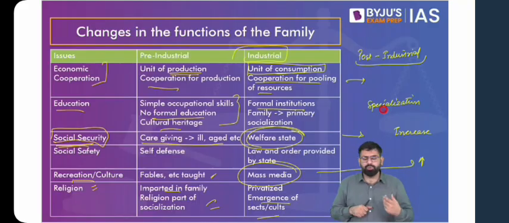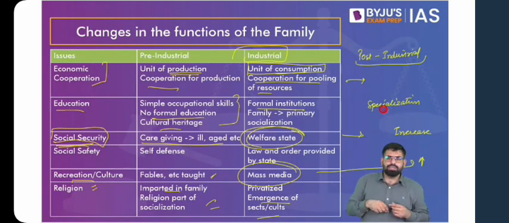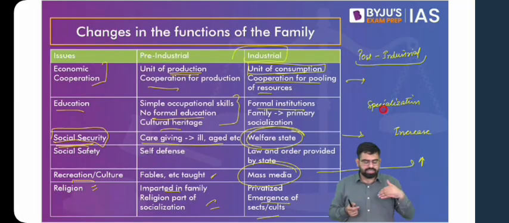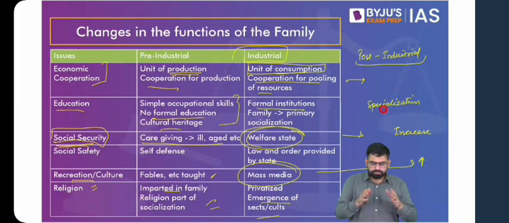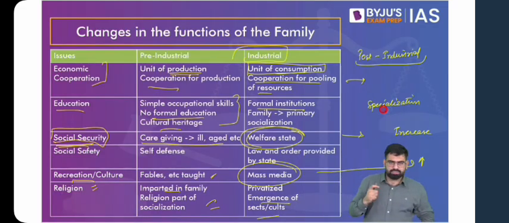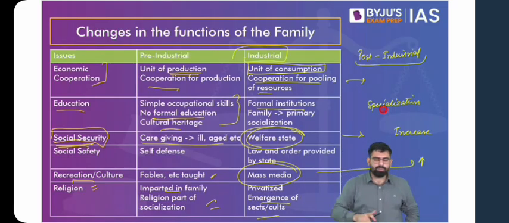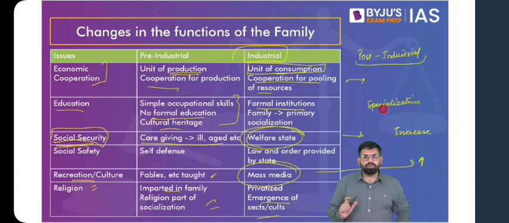And we took up nuclear and joint families on the basis of size, that is, how the joint families are breaking up into smaller nuclear families. We looked at their functions and various other characteristics. Then we talked briefly about the positive and negative sides of it. And now I believe that with the entire change that we have understood, you'd be in a position to tell what is positive and what is negative. Also, we looked into various factors which affect this institution of family, be it in terms of size or function. So various forces like industrialization, and various legislative measures like land reforms, etc. Then we moved on to talk about the changing functions of family, and also introduced the post-industrial family, which is slightly different compared to industrial families.